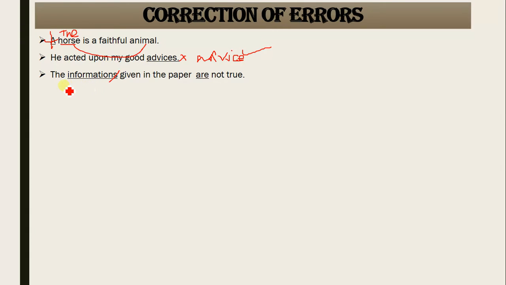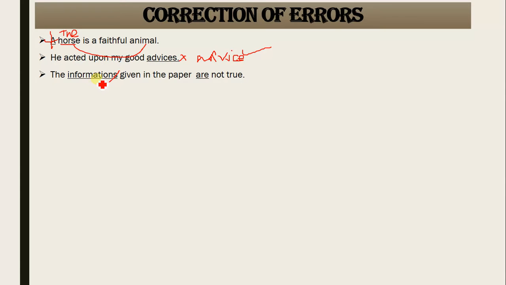To make the plural, we use partitives: the pieces of information, the items of information, or an item of information is given to me, or a piece of information is given to me. Got it? This is about how to make the plural of some of the nouns that we cannot add s with.